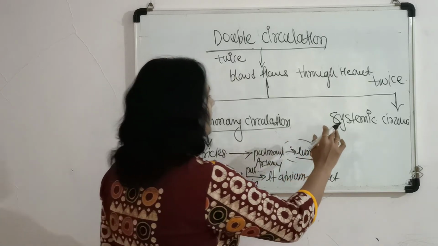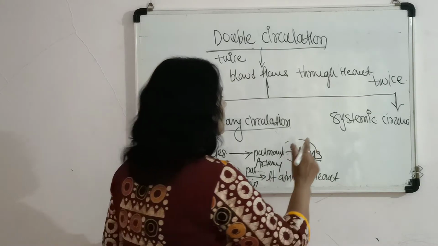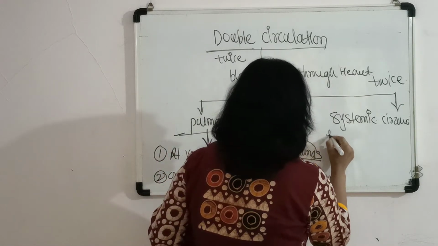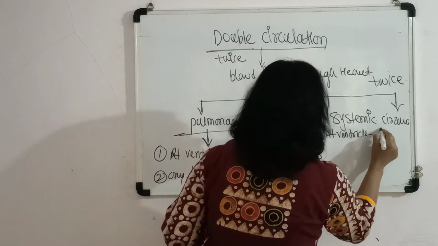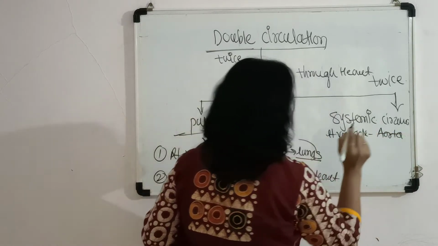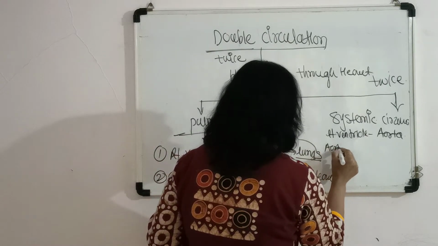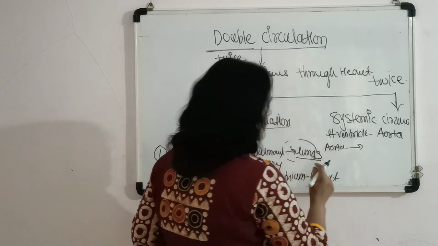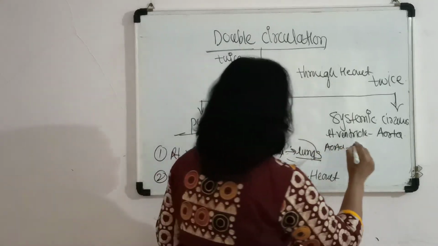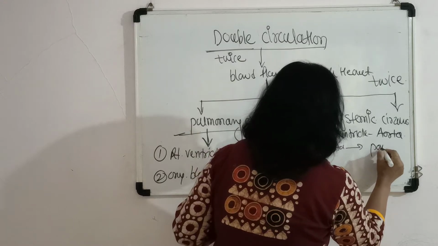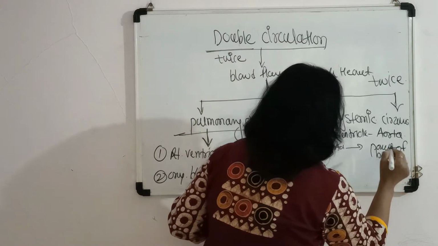Now the systemic circulation. As we know, from the left ventricle the aorta arises, and from the aorta blood is carried. This is the oxygenated blood which is carried to each and every part or organ of our body except the lungs.